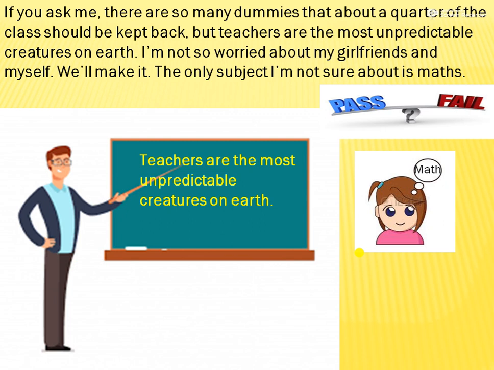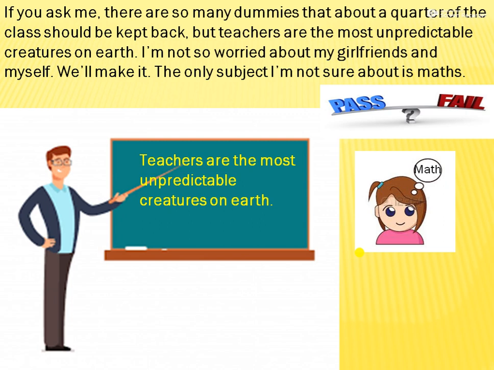But if you ask me, Anne thought that her class quarter, that means 1/4 of the people studying in her class, were dummies. Dummies means not so good in studies. But still, we cannot say, teachers are the most unpredictable creatures on earth. That's what she said. She said, we never know whom teachers will promote and whom they will detain.